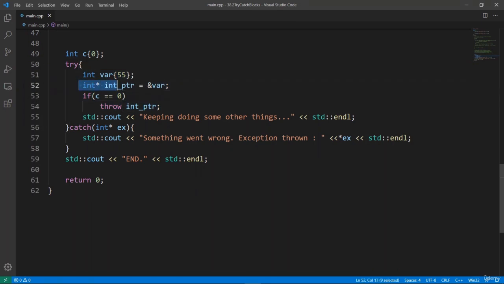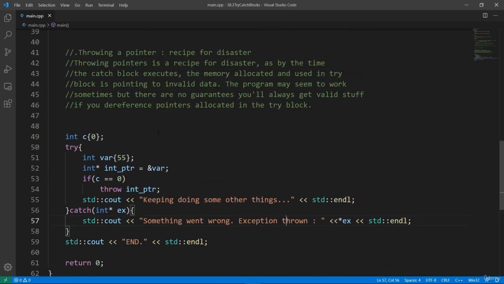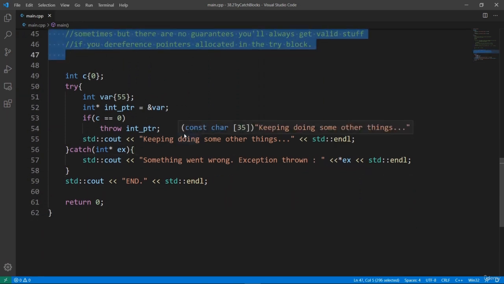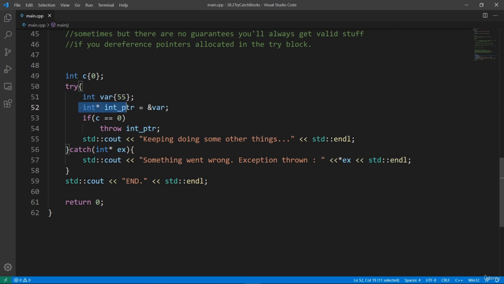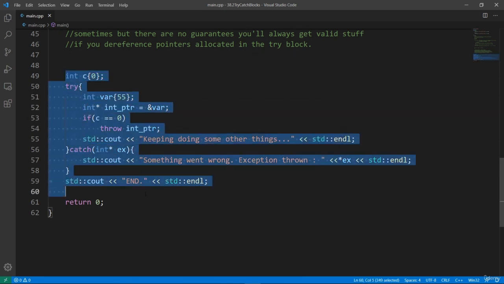So the pointer we have is not really pointing to something valid, but by the time we hit the catch block, we will try to dereference this invalid pointer, and this may give us undefined behavior in our C++ program. So be aware of this, and I strongly discourage you from throwing pointers to local variables, because this is a recipe for a disaster.